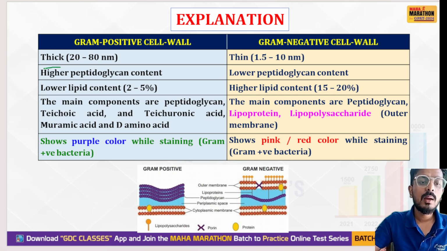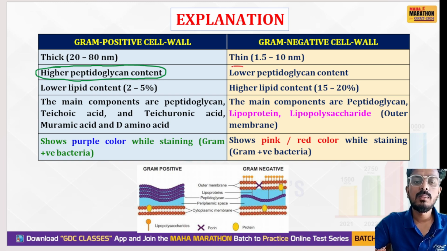Gram positive bacteria have high peptidoglycan content, whereas gram negative bacteria have lower peptidoglycan content. Gram positive bacteria have low lipid content, whereas gram negative bacteria have high lipid content.